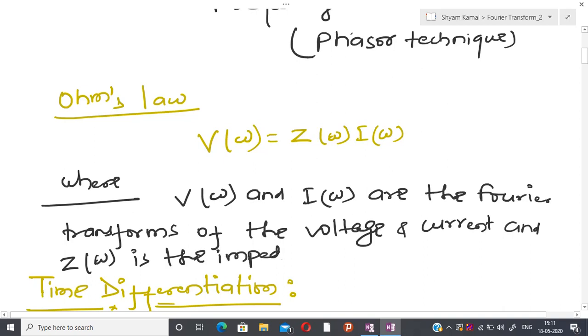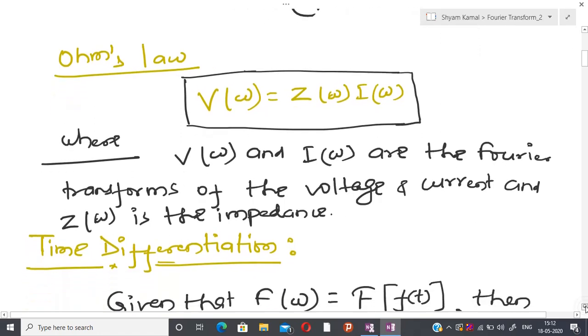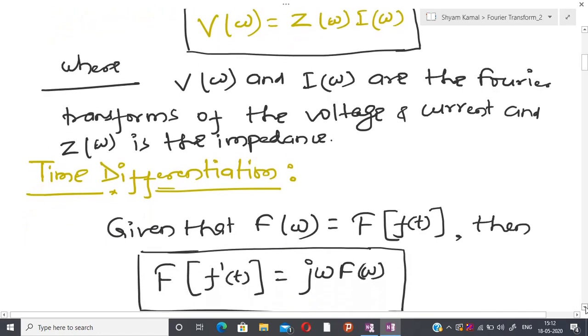This law is applicable for capacitor, inductor and resistor in the same way. So now I am able to do all the laws using just algebraic equations, and this is the beauty of the frequency domain.